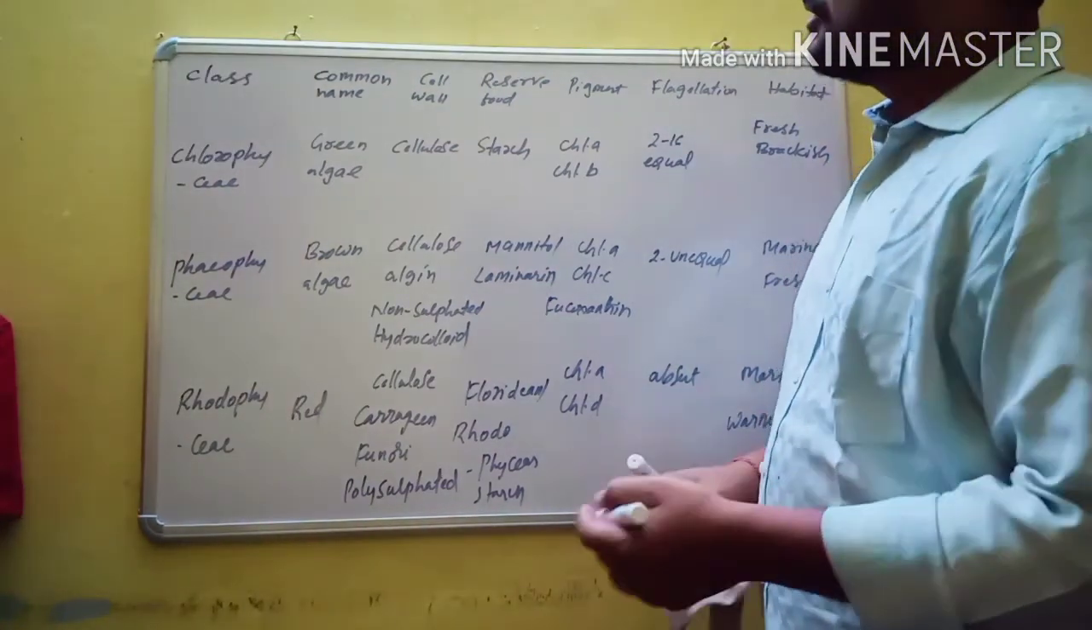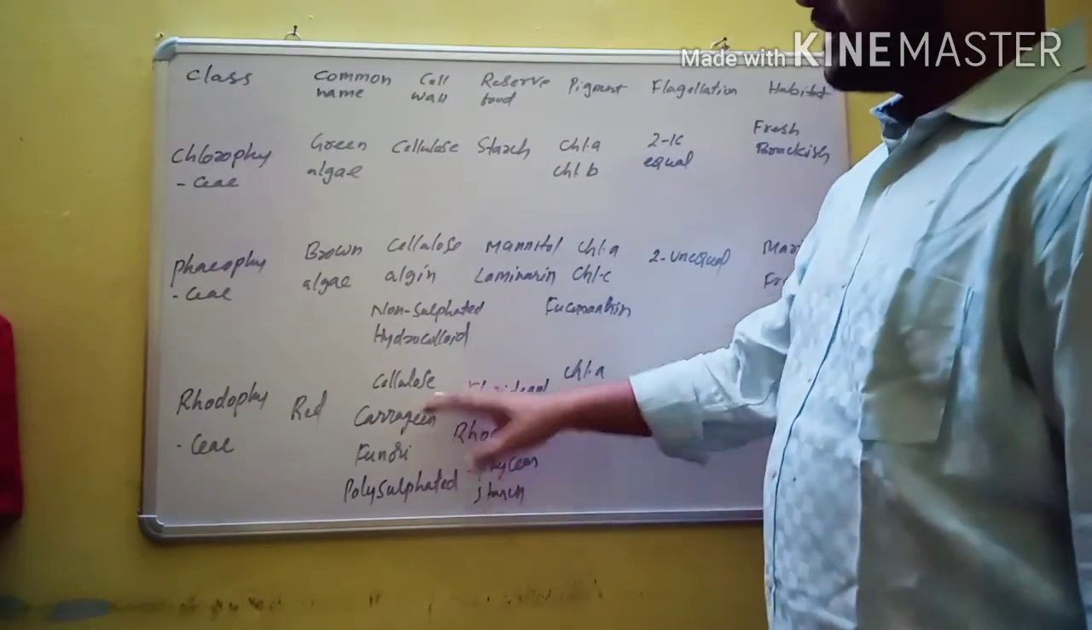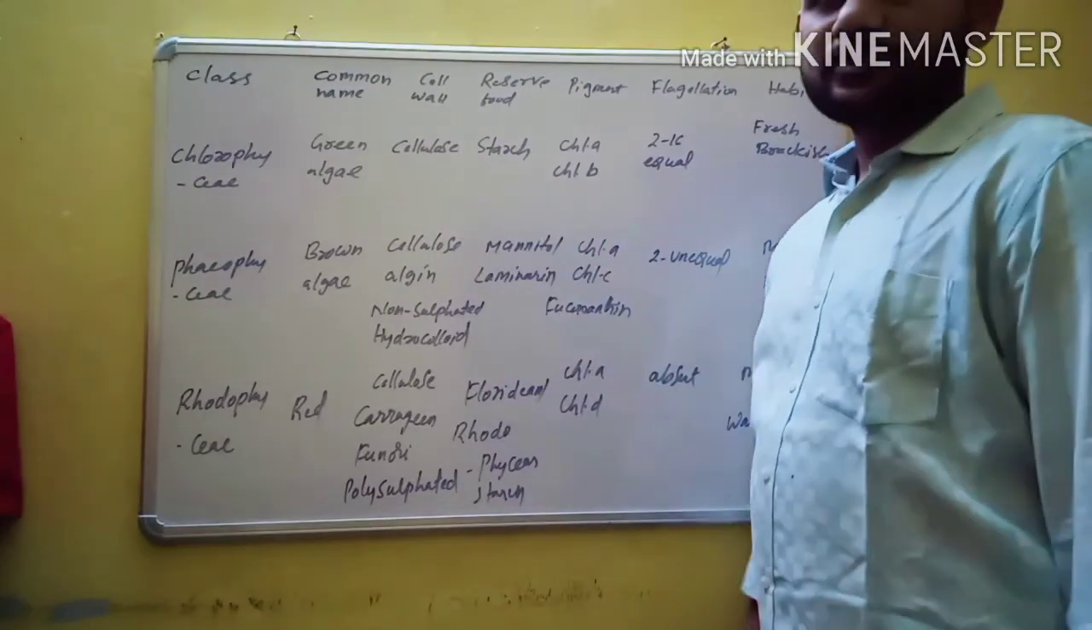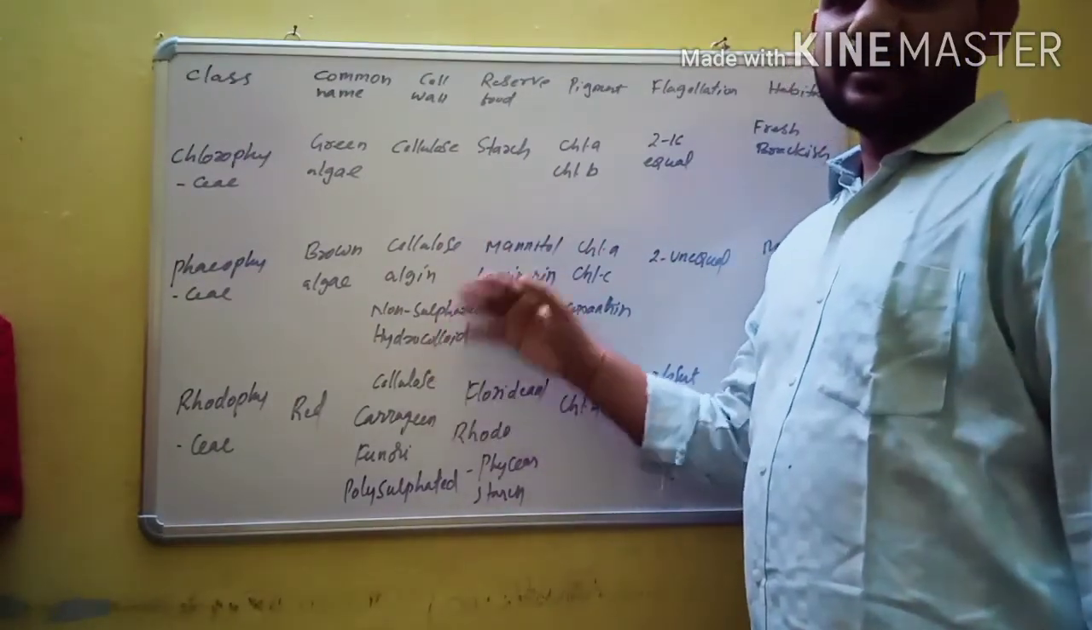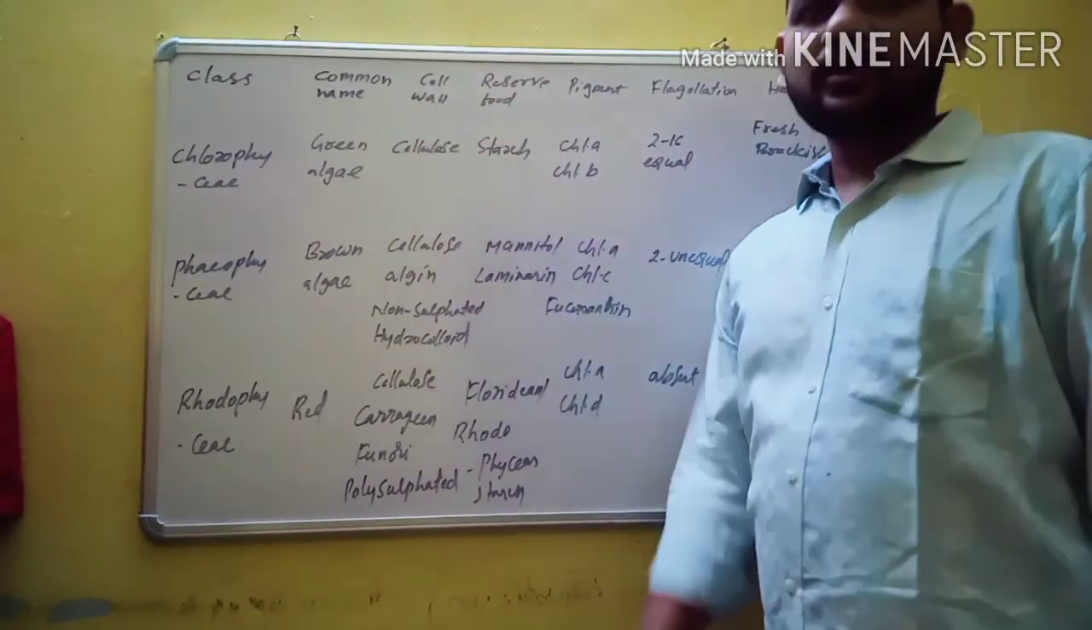If you observe the comparison table, then most of the important characters will be covered. So this is very important. These are the three classes of algae. In the next video, we will discuss the second division, that is Bryophyta.